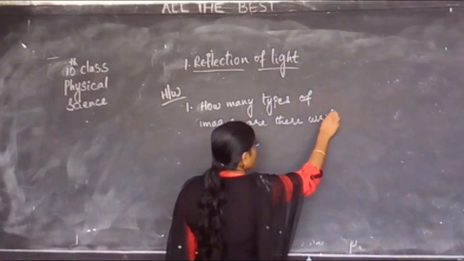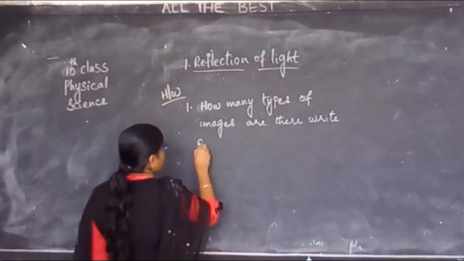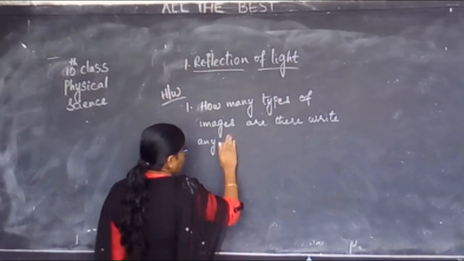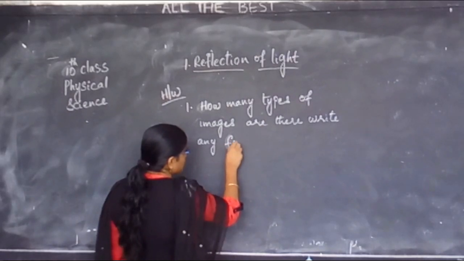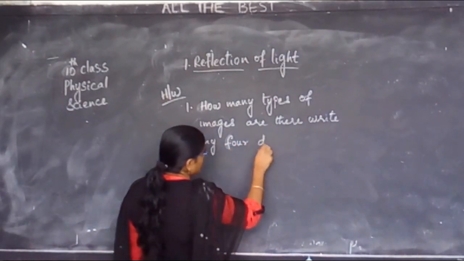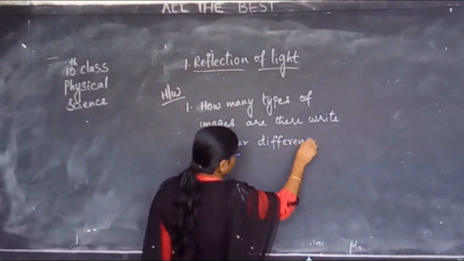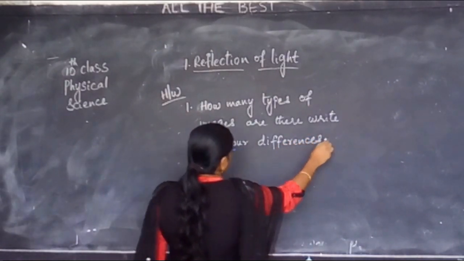Write any four differences between them.